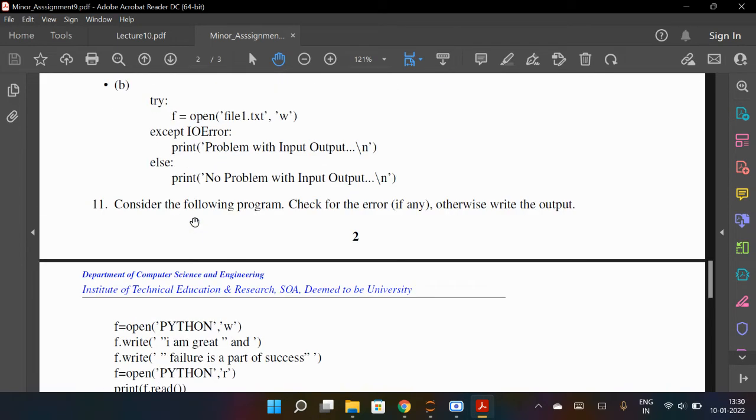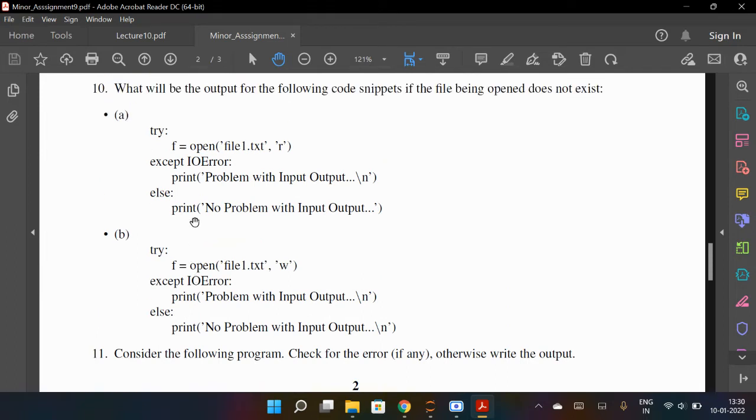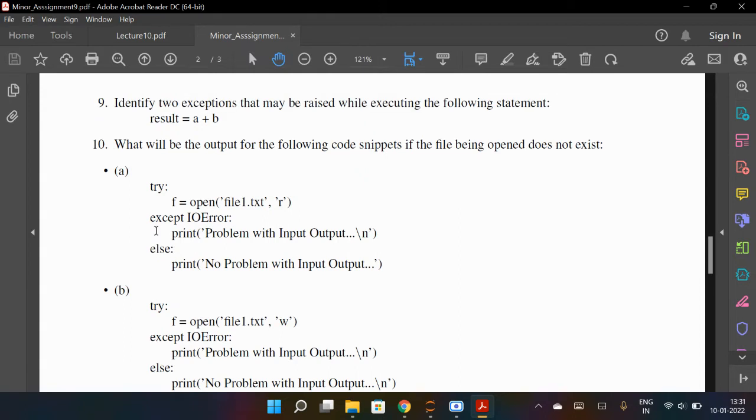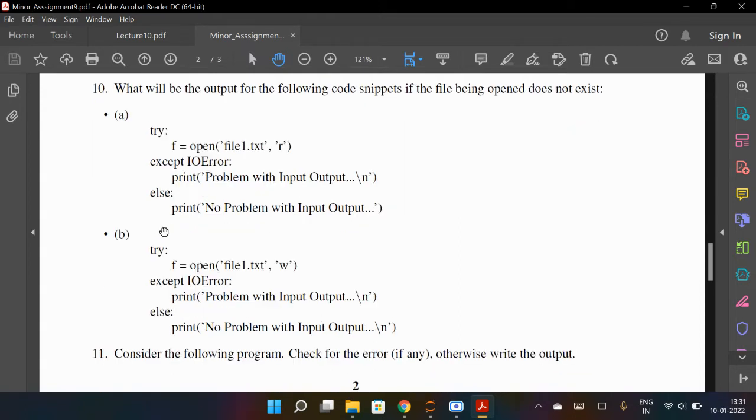So just copy and paste, you just run it. But in exams, you have to tell the output directly looking at the question. You will not have the compiler there. Okay. And 10th, what will be the output of the following code snippet if the file being opened does not